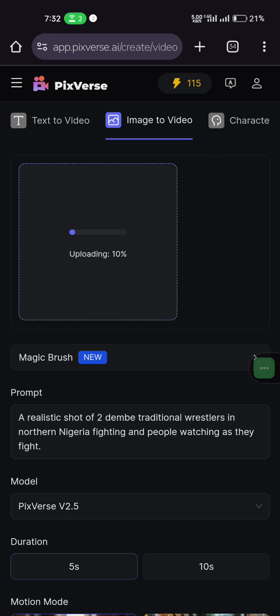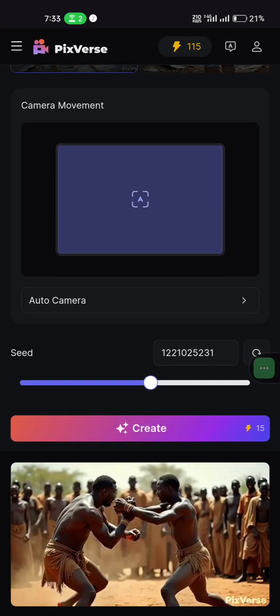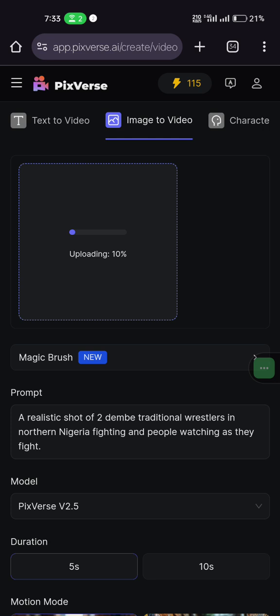So if you want to use the image to video feature of this AI tool, that means you have to use an AI tool that creates images in 16 by 9 aspect ratio. That means you have to use Designer, the one I showed us yesterday, Microsoft Designer, or use Leonardo.